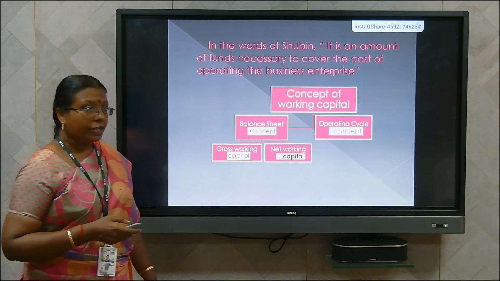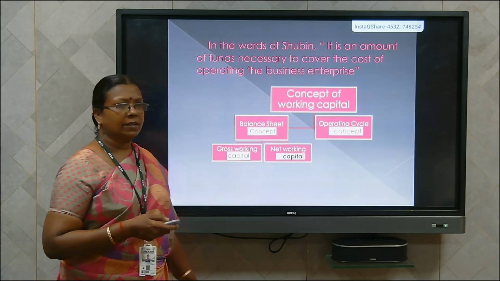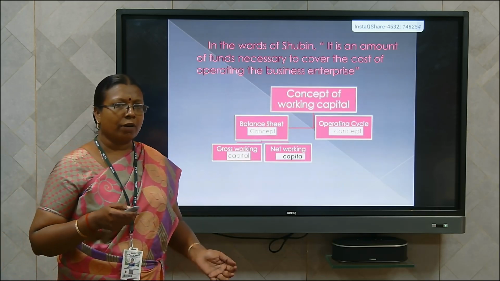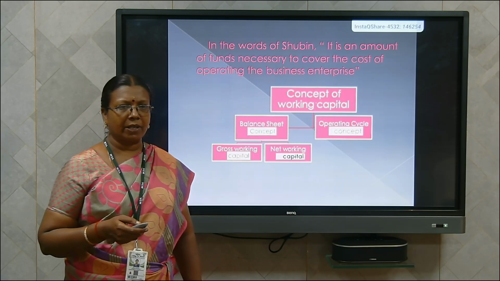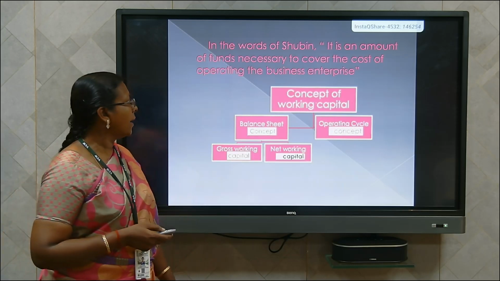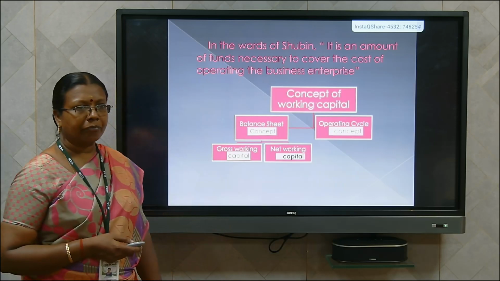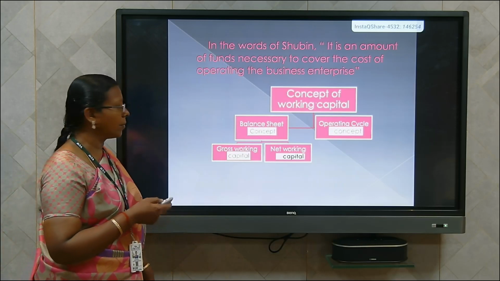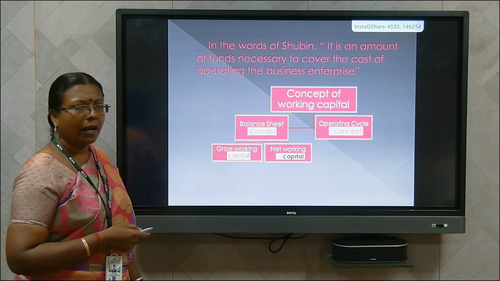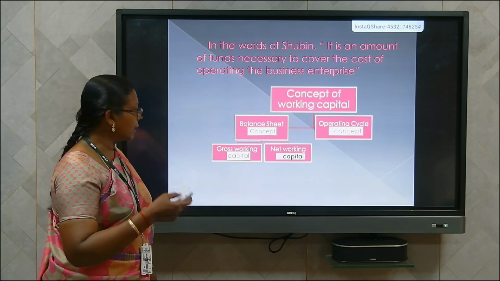Definition of working capital. In the words of Subin, it is an amount of funds necessary to cover the cost of operating the business enterprise, is called a working capital. Now, we shall see the concept of working capital. The concept of working capital can be categorized into two categories. One is balance sheet concept and another one is operating cycle concept.